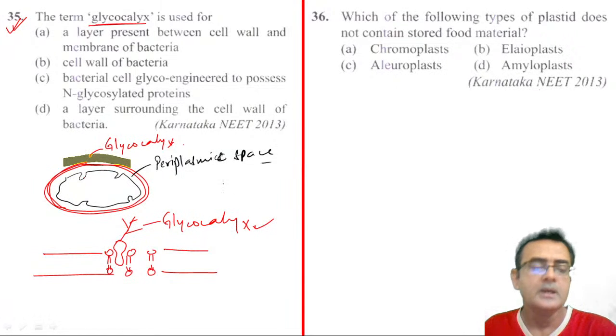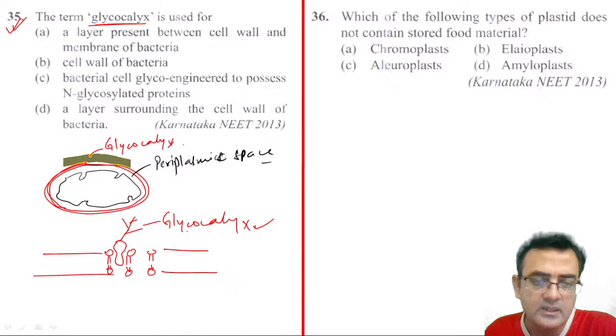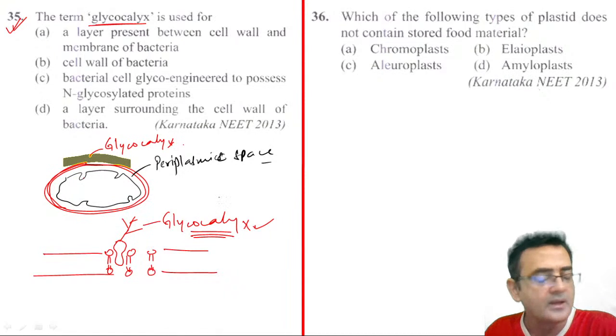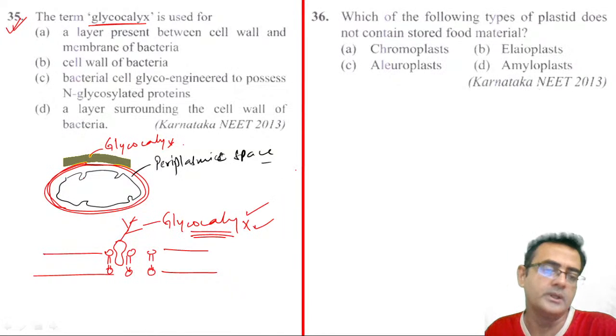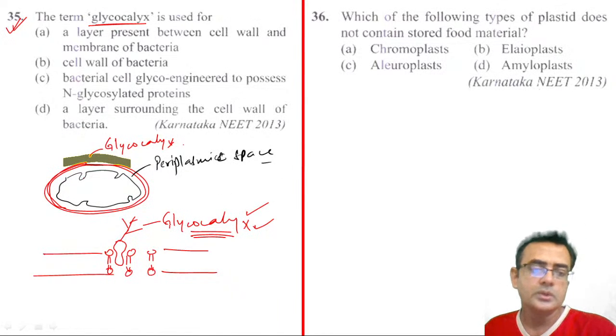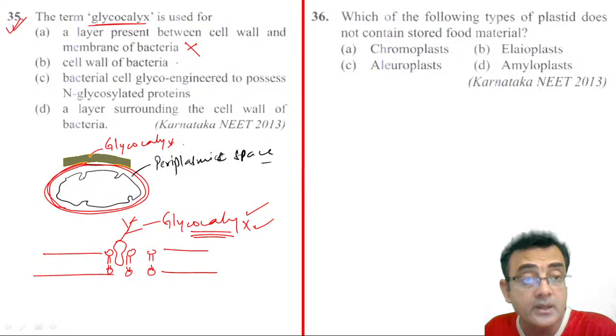So this is glycocalyx. See, the function of glycocalyx here is recognition, right? Like our blood group, ABO blood grouping, right? So they are due to the glycocalyx actually, right? So the glycocalyx here and here. Now you read the question. So a layer present between, no, this is wrong, right? Cell wall of bacteria, this may be correct, right?